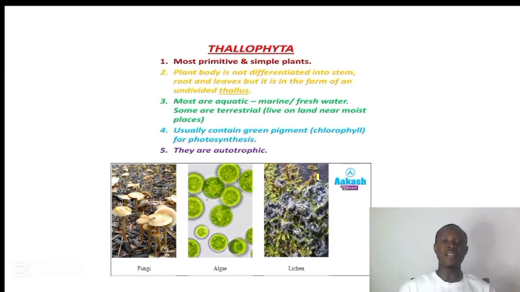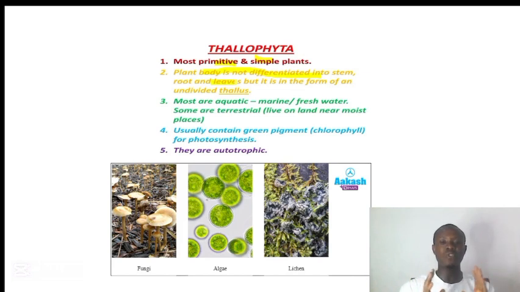On our next slide, we are going to start to talk about the first division, that is the division Thallophyta. Let's talk about the characteristics of these organisms. One, they are the most primitive and the most simple plants of them all. Two, their body is not differentiated into stem, root, and leaves, but is in the form of an undivided thallus.